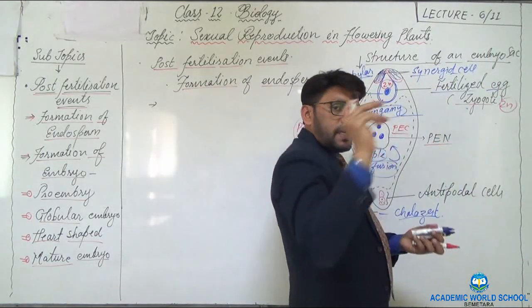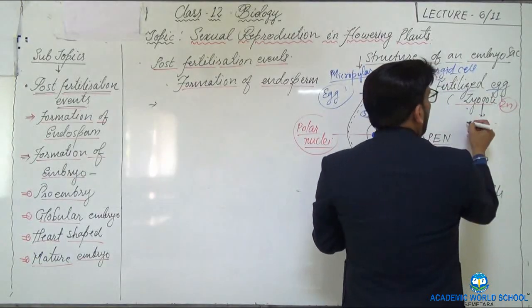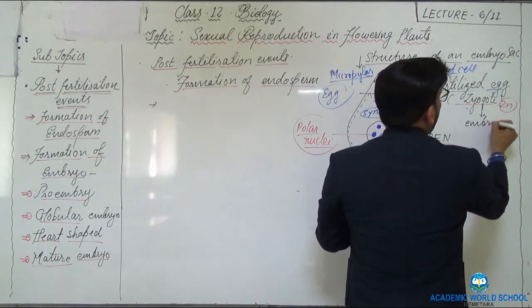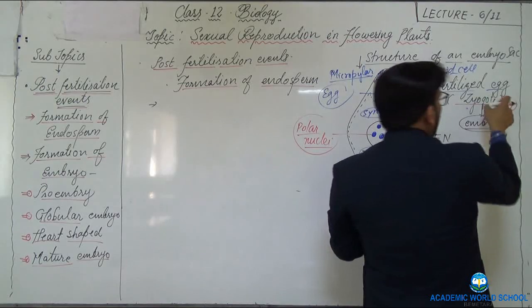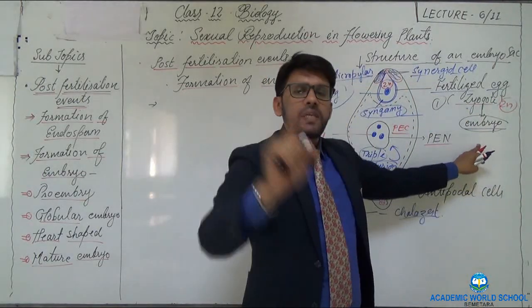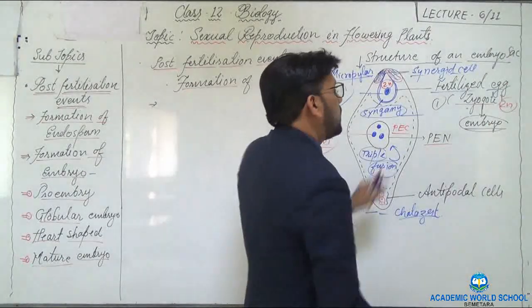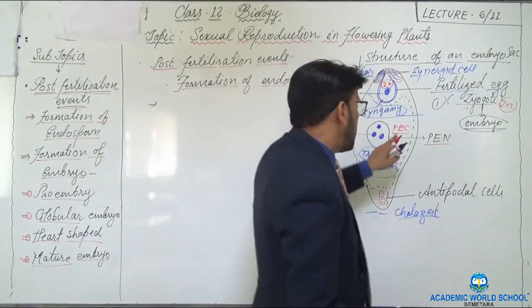So the first thing that takes place is the formation of zygote, and this zygote ultimately changes into an embryo, or this zygote develops into an embryo. This is the first event which takes place. Then as soon as this happens, immediately what happens?